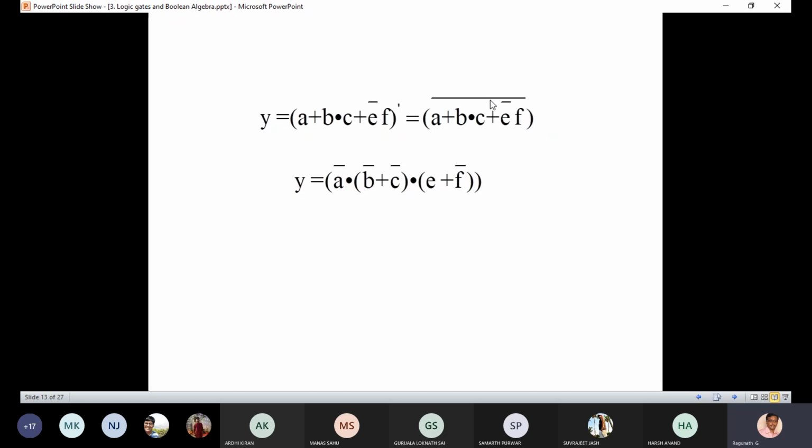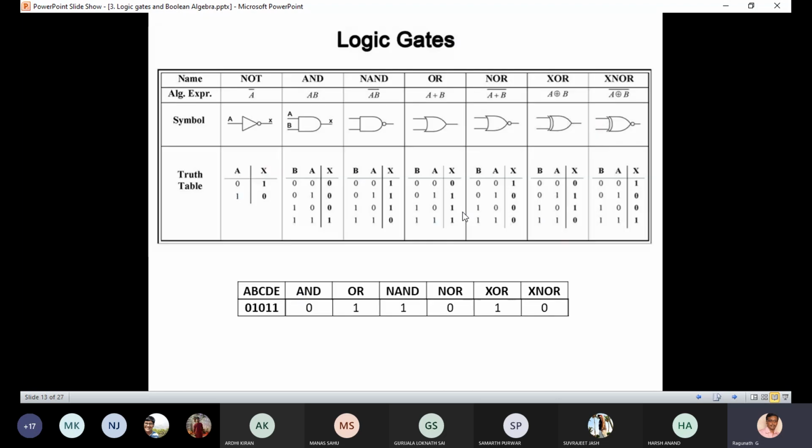If you apply De Morgan's, what is the answer? A bar dot (B bar plus C bar) dot (E plus F bar). So this is the result after applying De Morgan's.